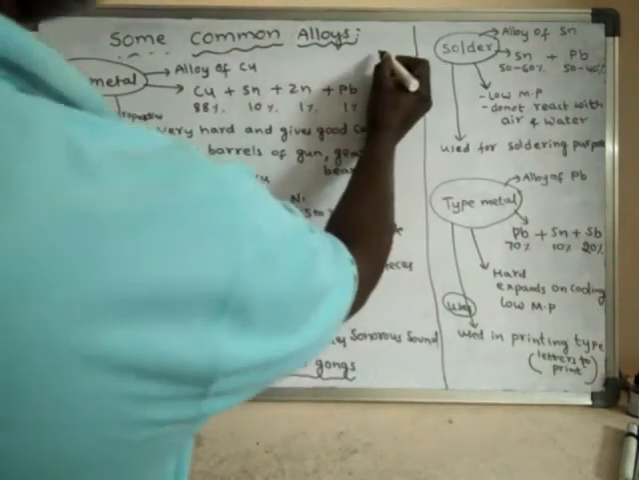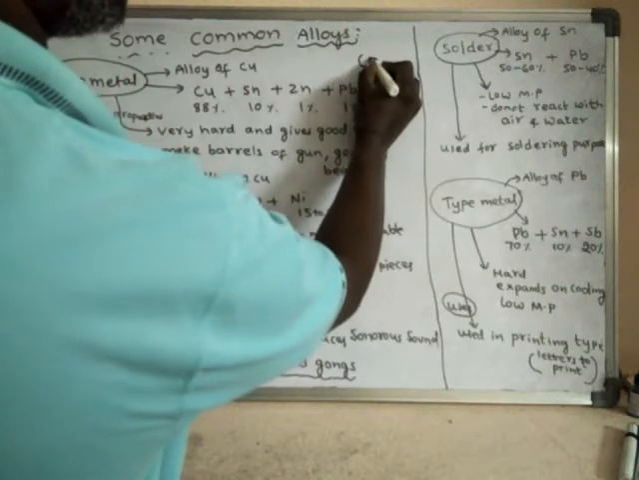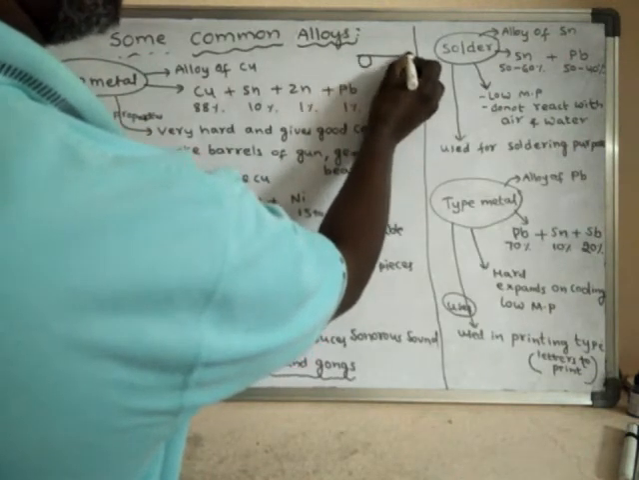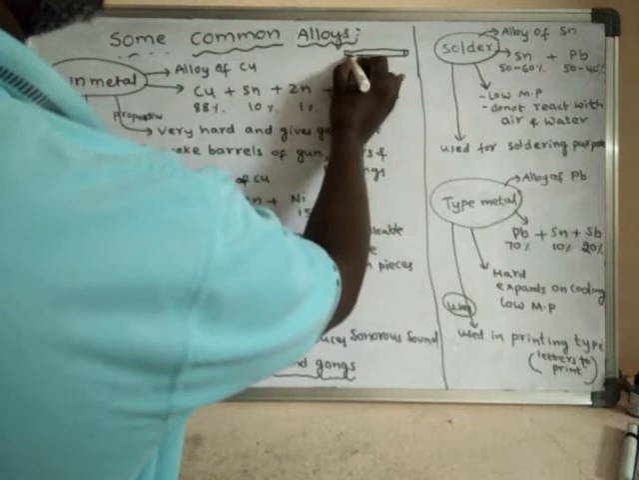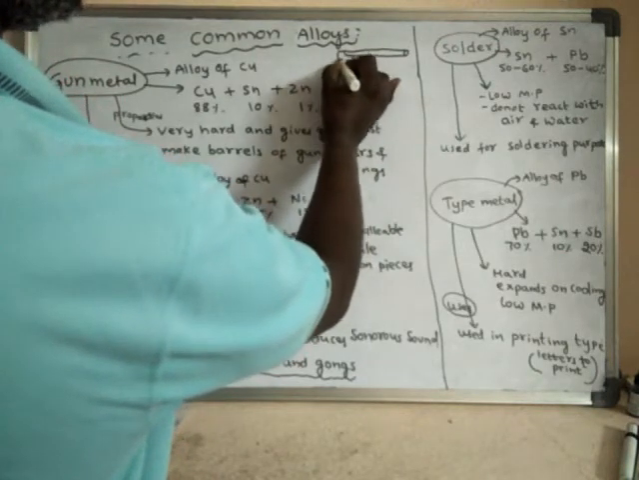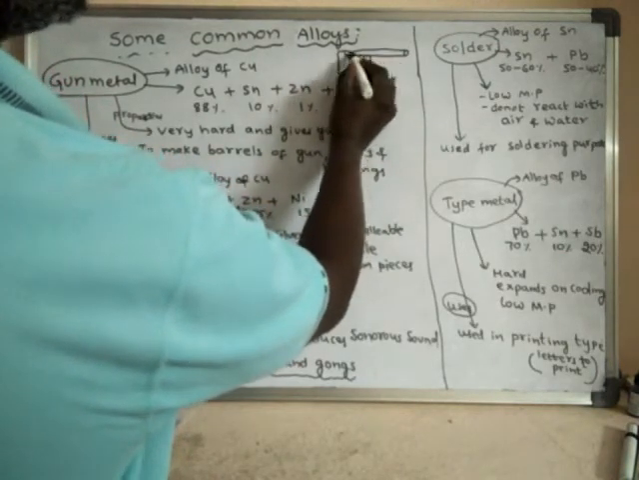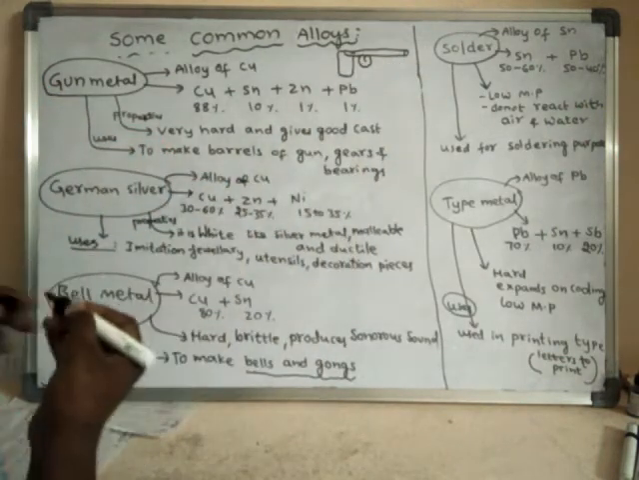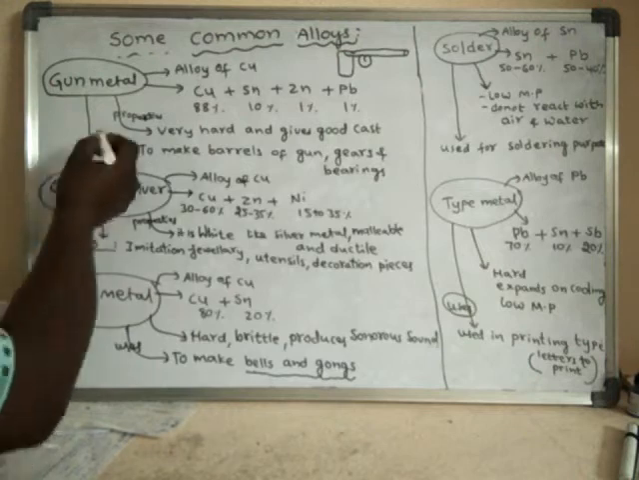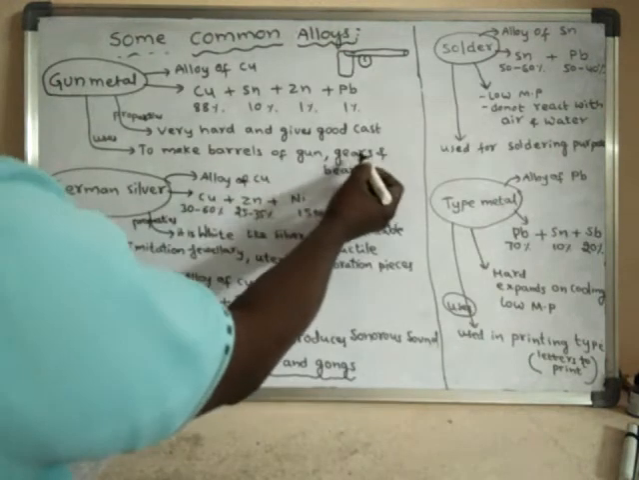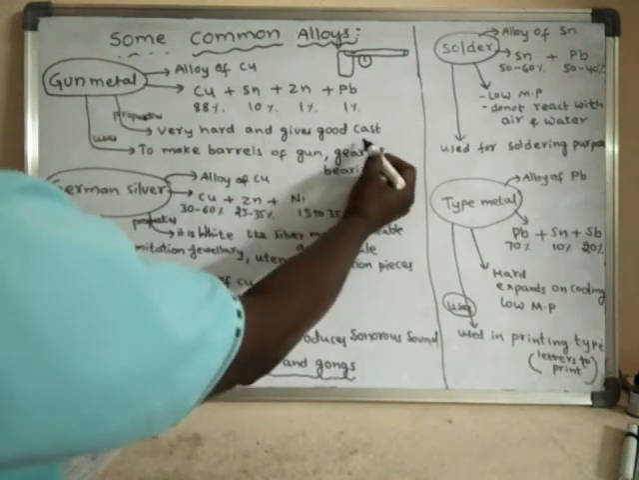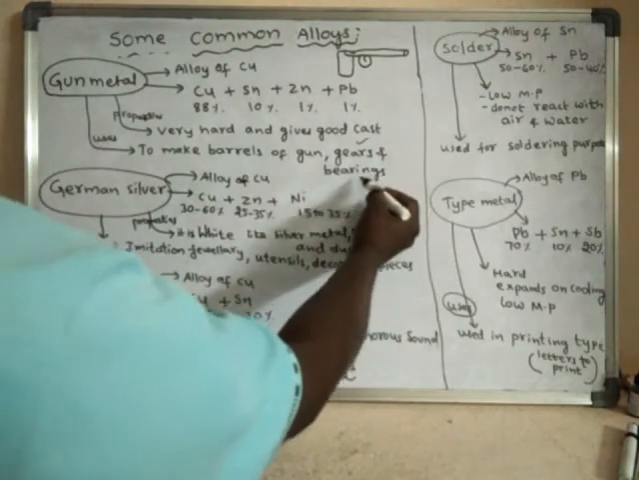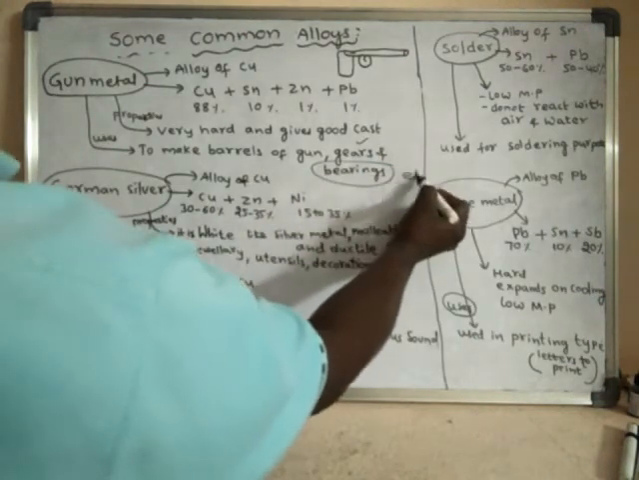Okay, suppose this is a gun, then this is a barrel of gun. So this is the barrel of a gun. The barrels of guns are made up of this gunmetal. Okay, and it is even used to make gears. It is used to make bearings, etc.